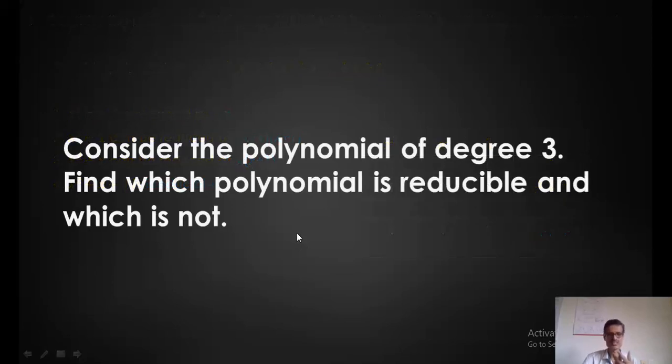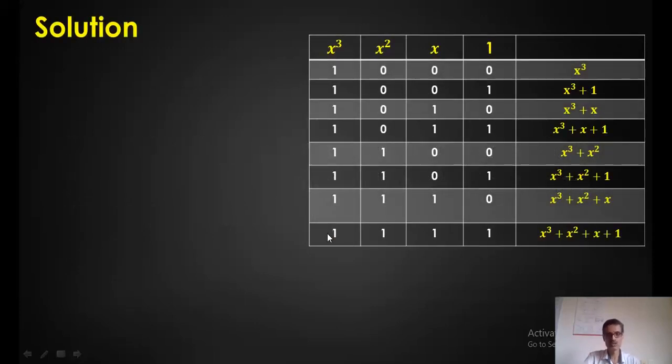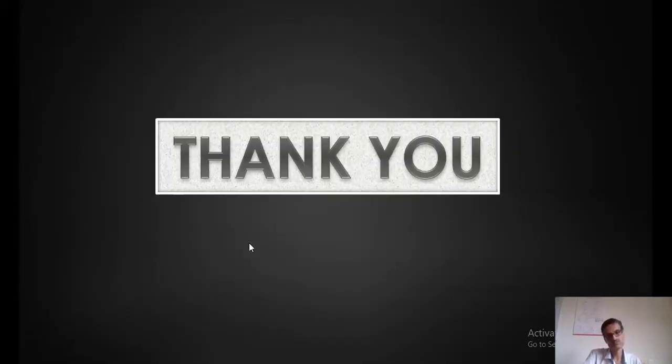So it is an irreducible or prime polynomial. Now just look at this. Consider polynomials of degree 3. Find which polynomials are reducible and which are not. I have listed out all the polynomials and this is important. Only two polynomials are irreducible or prime polynomials: x cube plus x plus 1 and x cube plus x square plus 1. These are the irreducible polynomials. So this is about irreducible polynomials.